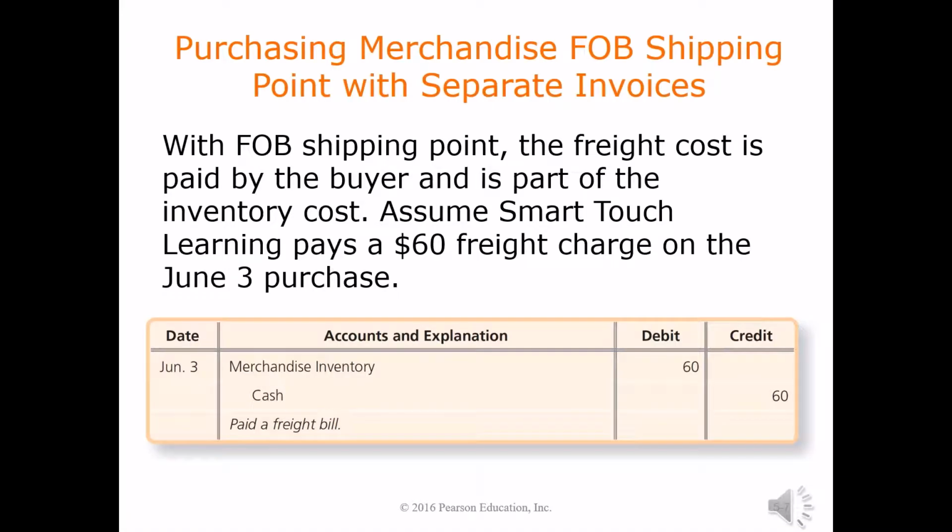Let's look at a journal entry for when FOB shipping point causes us, the buyer, to pay for the freight. In this transaction, SmartTouch Learning needs to pay $60 for freight charge on a June 30 purchase. We debit that directly to merchandise inventory to show the increase in costs of the merchandise, and we credit cash for $60 to show the payment. This shipping cost is also called freight in.